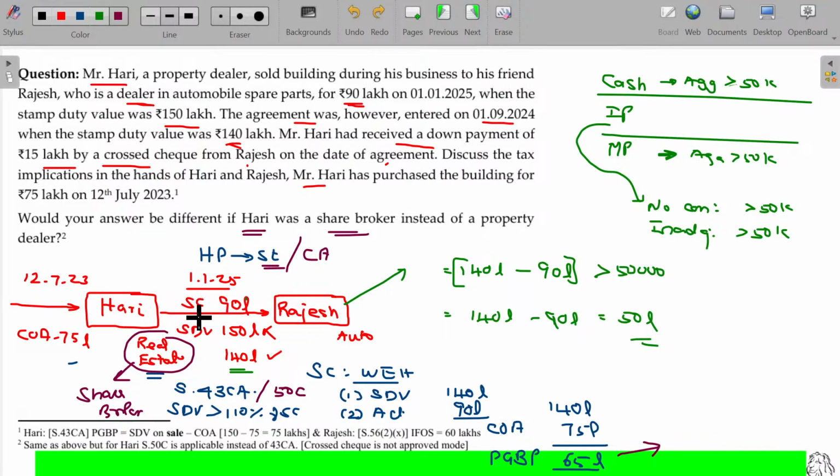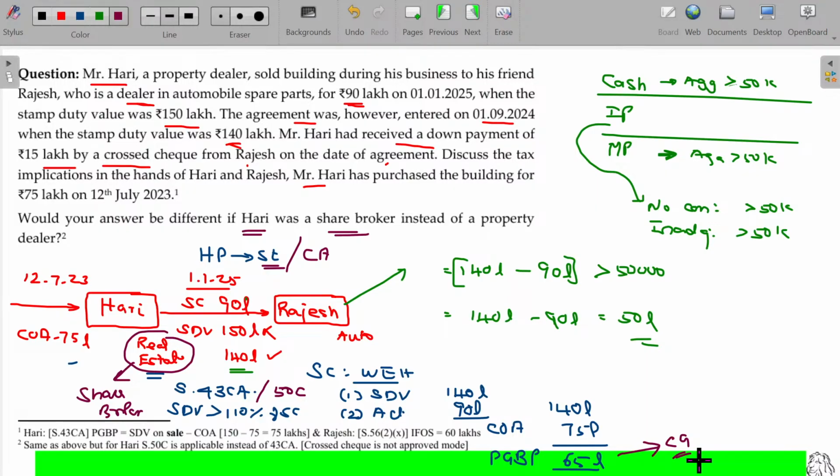Less than 2 years, so we can consider this as short-term capital gain. Indexation is not available here. So only one difference: if it is PGBP, it will fall under section 43CA, and then the profit will be considered as PGBP.